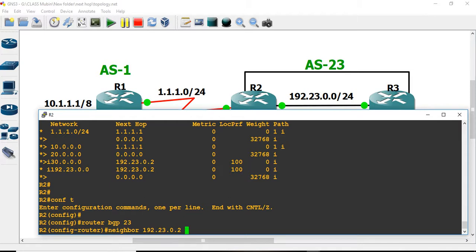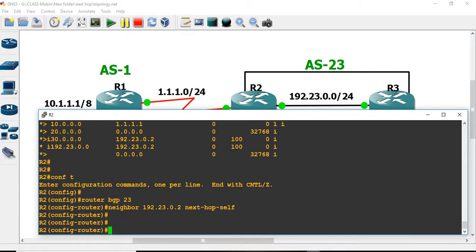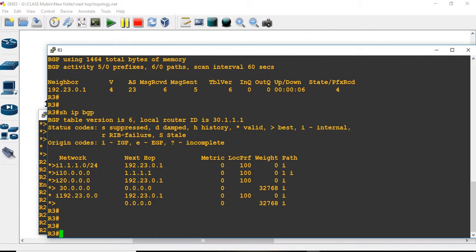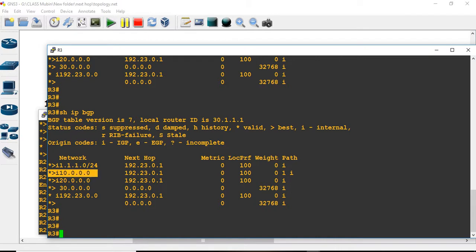R2 says: whatever route you get from me, assign the next hop as my interface IP. Okay, let's see on R3 again. And now finally our next hop is changed, that is 10.0.0.0.